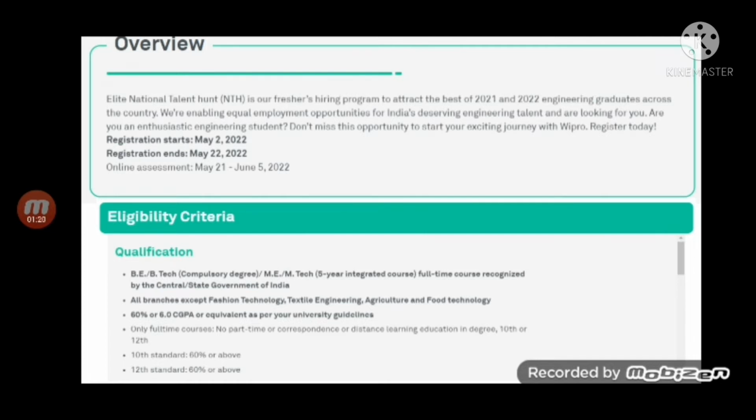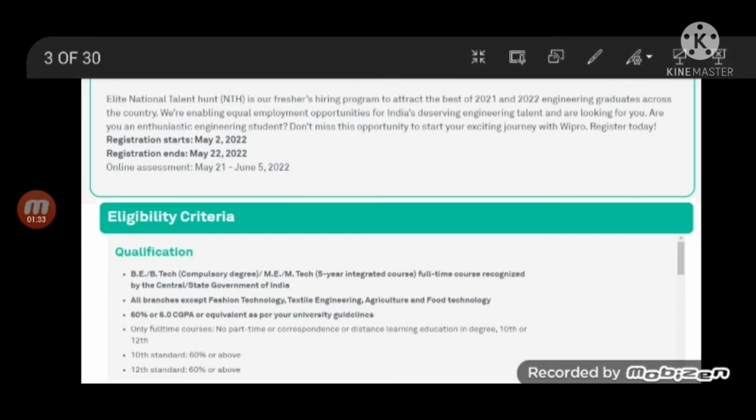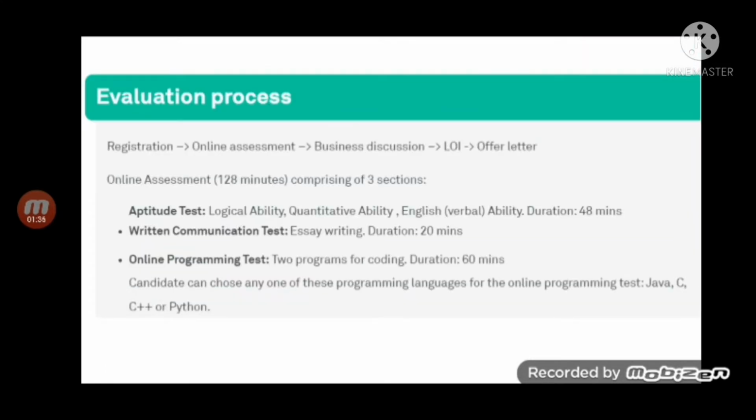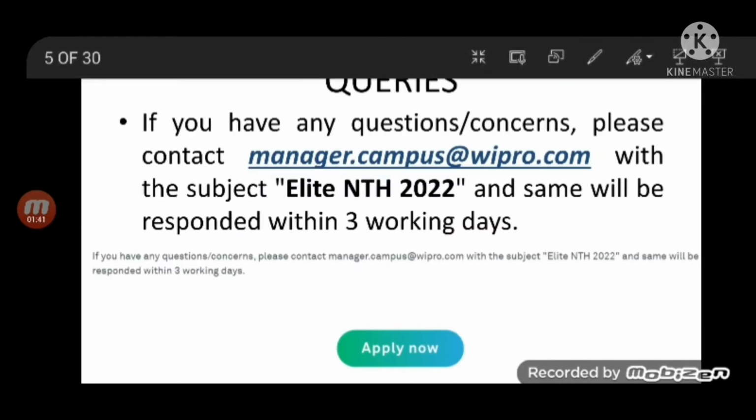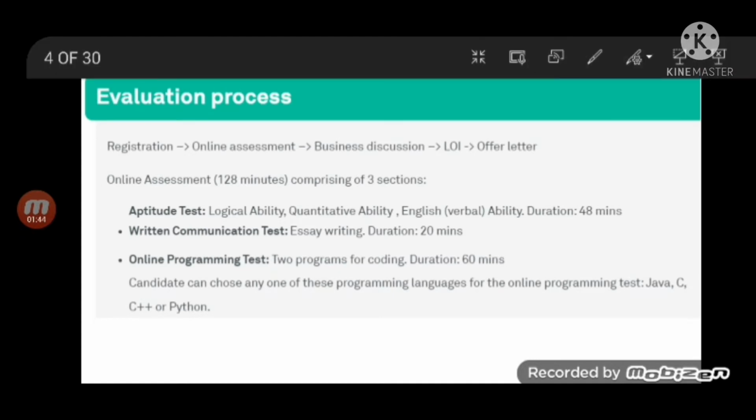And online assessment will be from May 21 to June 5th under various slots. We'll talk in detail about it, but if you still scroll down, you will see the evaluation process. First step is registration. Then you will have to attend an online test. Then you will have a business discussion round. You will be issued a letter of intent. Then you will be issued an offer letter.